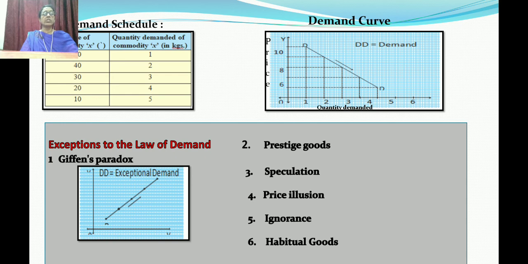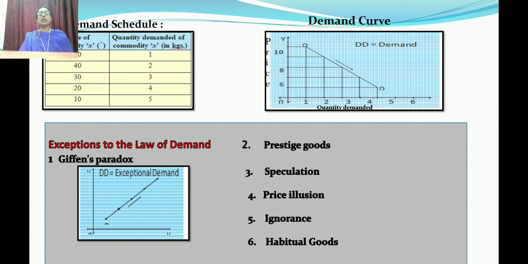When the price is 10, the quantity demanded is 1, and when the price falls, the quantity demanded increases. This shows the price and the quantity demanded having an inverse relation, and the DD curve slopes from left to right, showing that the change in prices affects the demand.